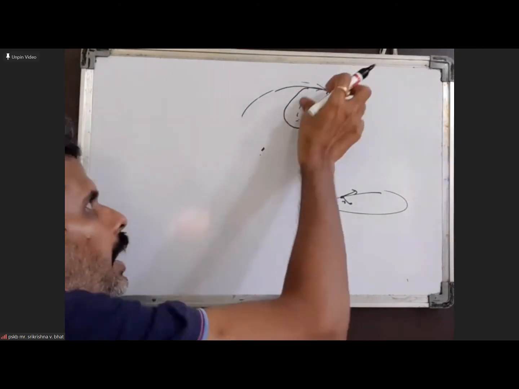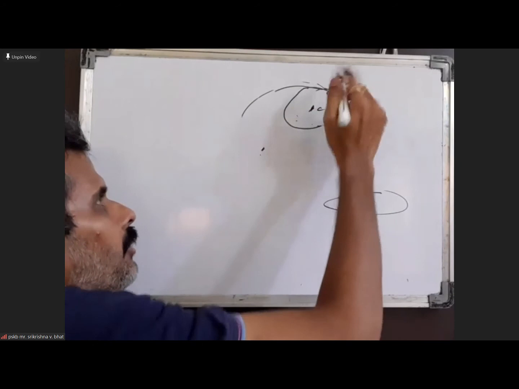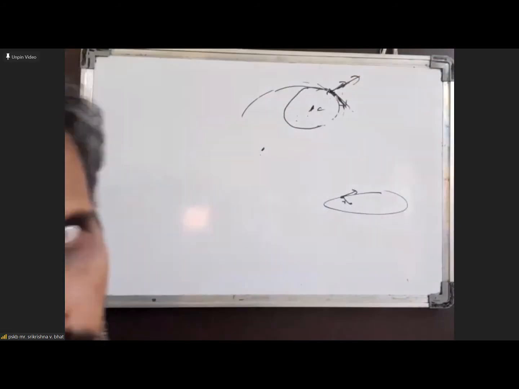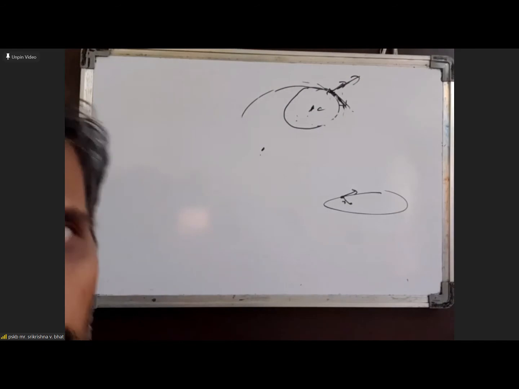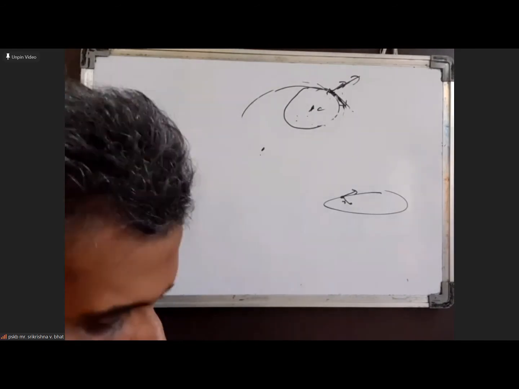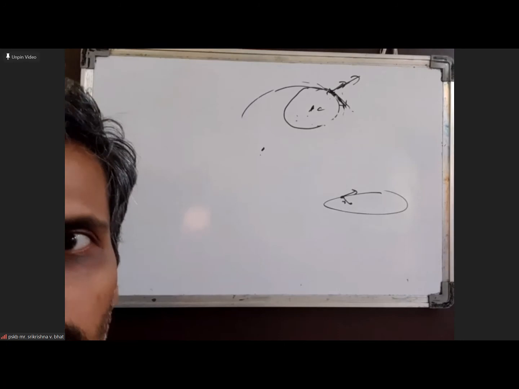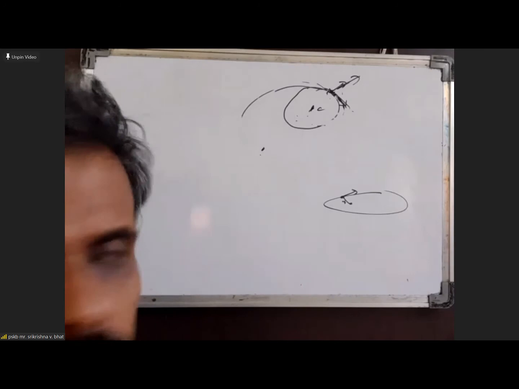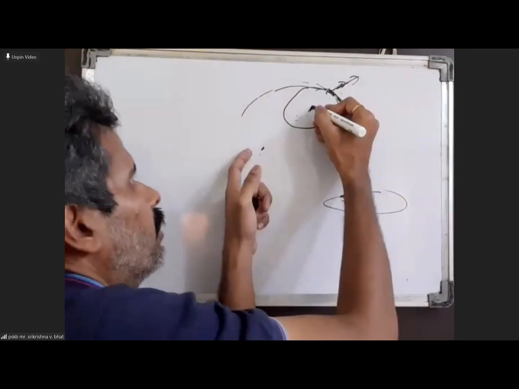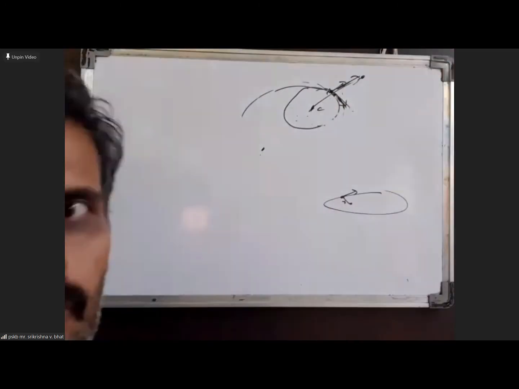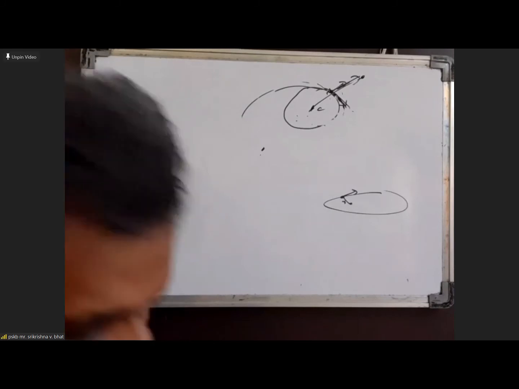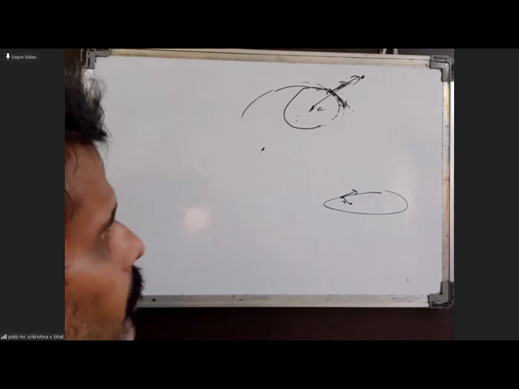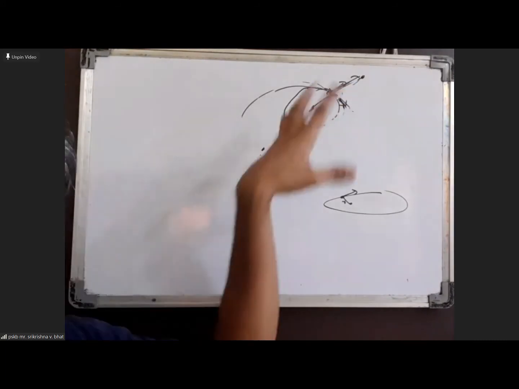Another possibility is that if the particle is projected vertically, then it will move straight and return back to the same point. The time taken to return, we have to find by calculating the acceleration at any general distance from the center. Then integrating that, we can find velocity as a function of x. And then integrating that velocity as a function of x again, you can find the time taken. So the time taken to return back, we can find using that.